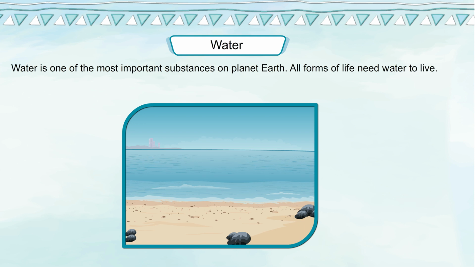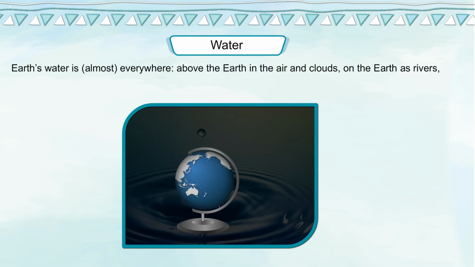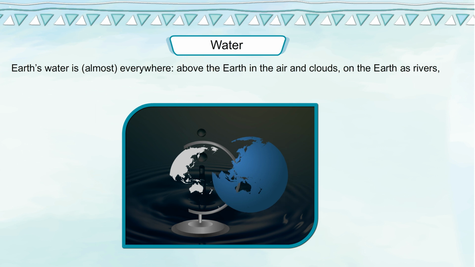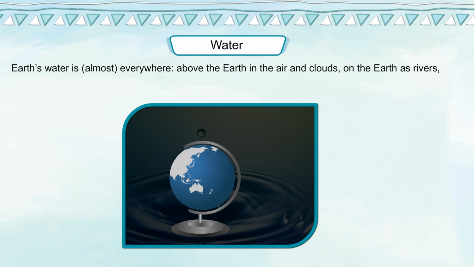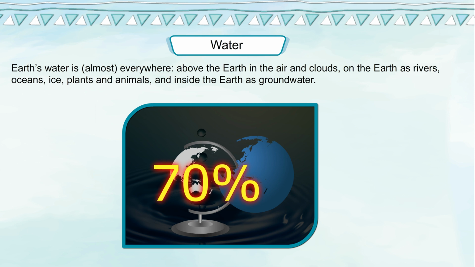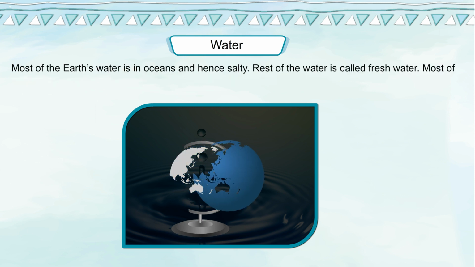Water. Water is one of the most important substances on planet Earth. All forms of life need water to live. Earth's water is almost everywhere. Above the earth, in the air and clouds. On the earth as rivers, oceans, ice, plants and animals, and inside the earth as groundwater. Most of the earth's water is in oceans and hence salty.